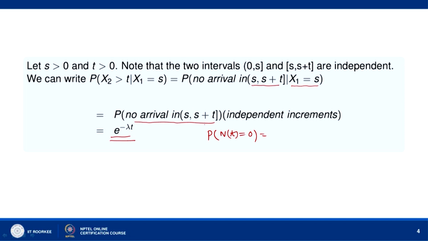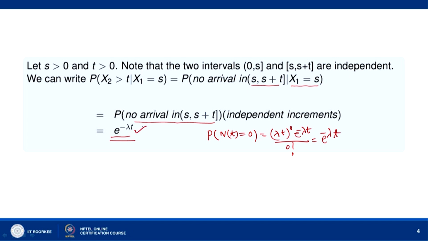Because of the independence of 0 to t and s plus t, no occurrences in the interval s to s plus t will be the same as no occurrence in the interval 0 to t. So, that is the probability of N(t) equal to 0, which we can find. This will be (lambda t) to the power 0 e to the power minus lambda t divided by 0 factorial. So, this is e to the power minus lambda t.